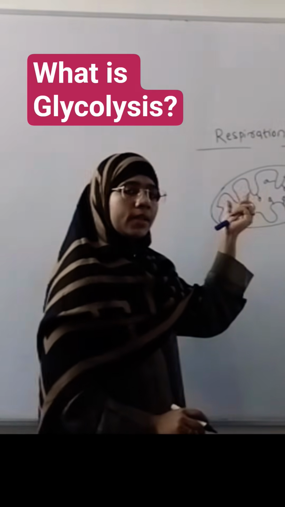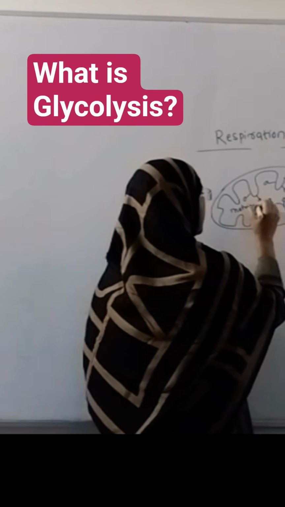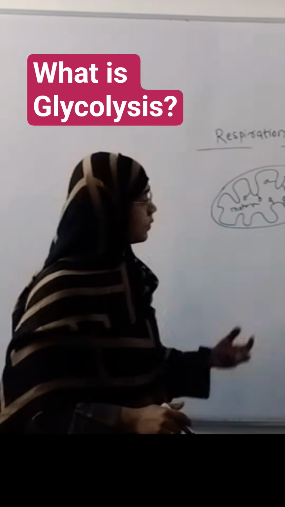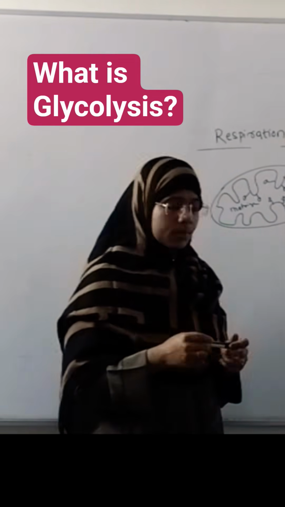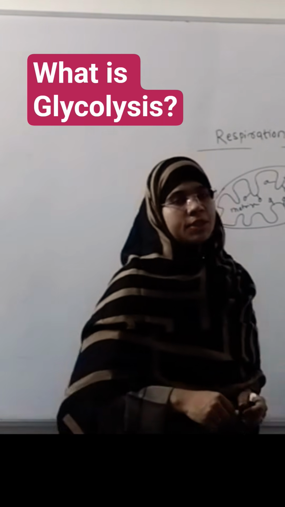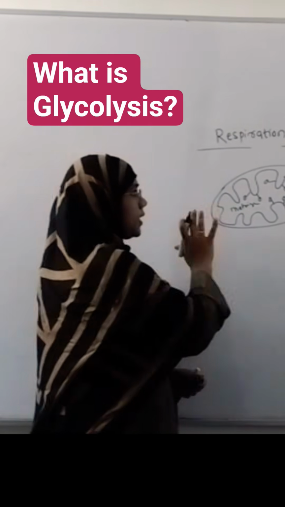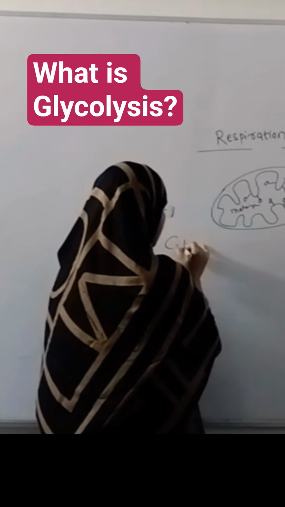And the material inside the inner mitochondrial membrane, the fluid, is known as the matrix of the mitochondria, which also consists of a number of enzymes required for the Krebs cycle, which is the second step in your cellular respiration process.